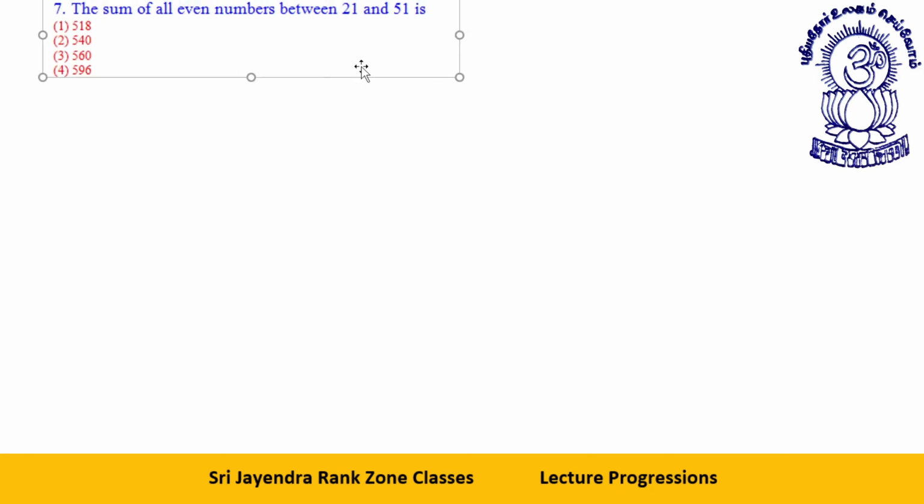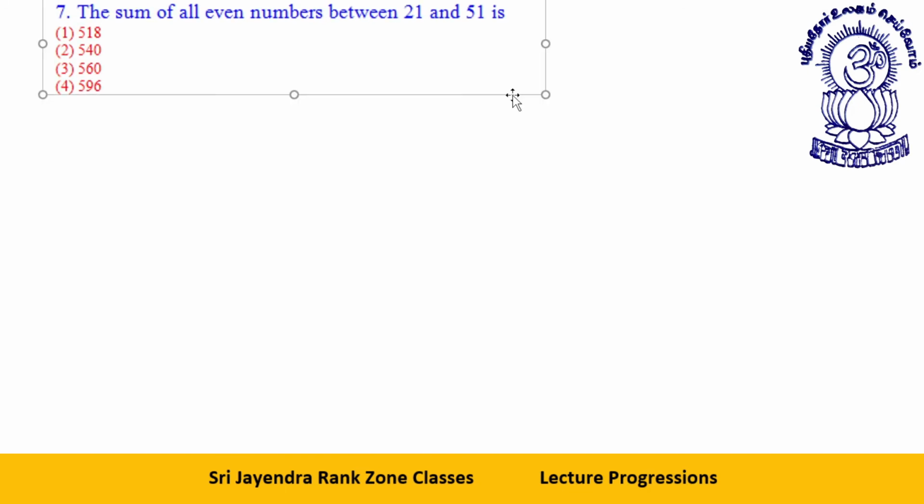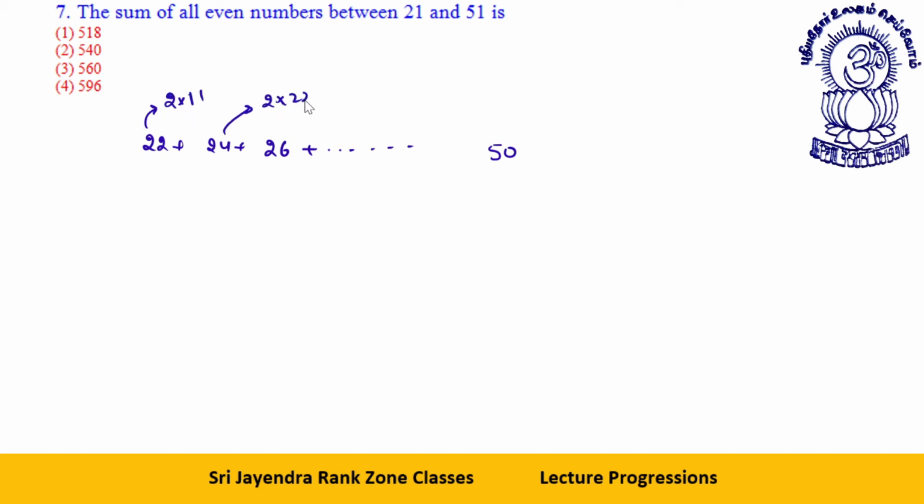Sum of all the even numbers between 21 and 51 is? The series is like 22 plus 24 plus 26 up to 50. Okay, now look. This is like 2 into 11. This is 2 into 12. This is like 2 into 25.